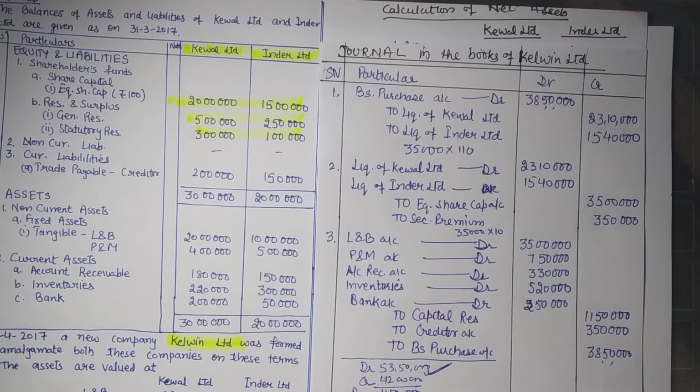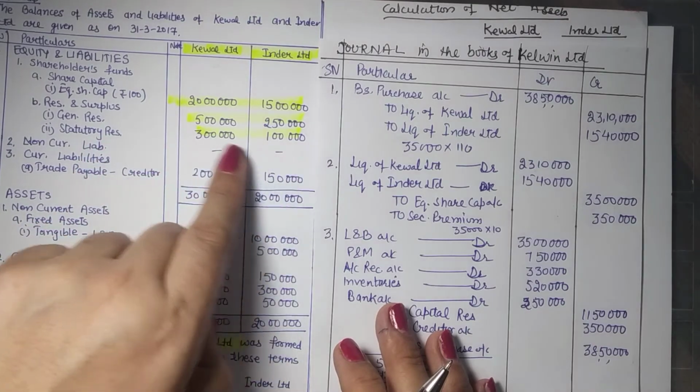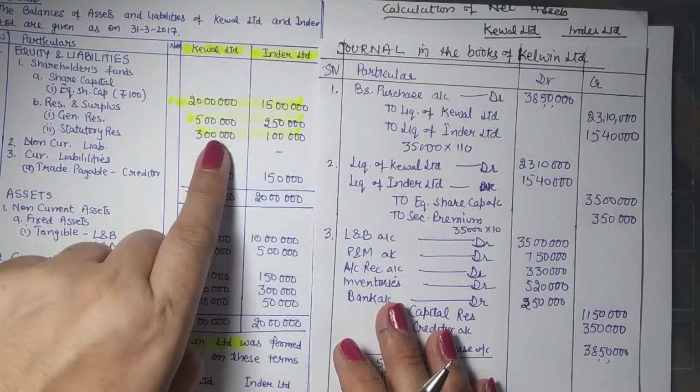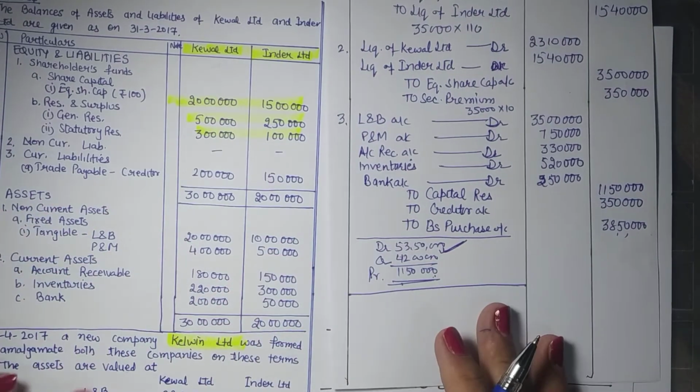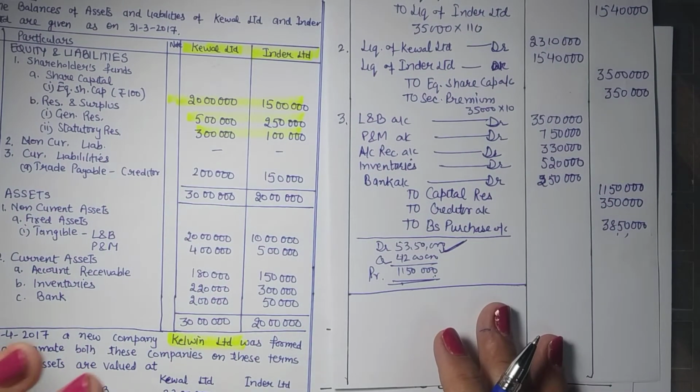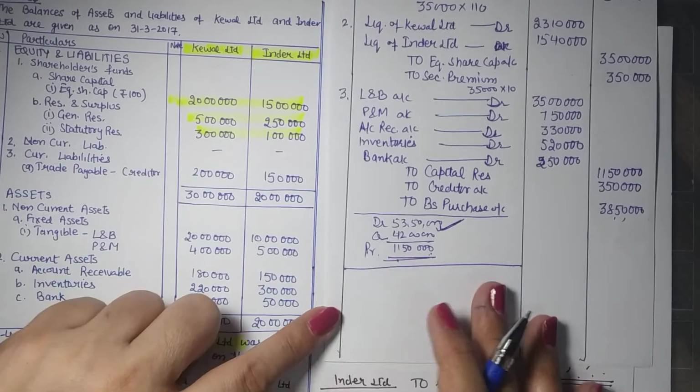Now when we look at the company's balance sheet, we find that there are statutory reserves of 4 lakh to be maintained. So in the additional entries, preliminary expenses are not given, cost of winding up is not given, but these statutory reserves are to be maintained.